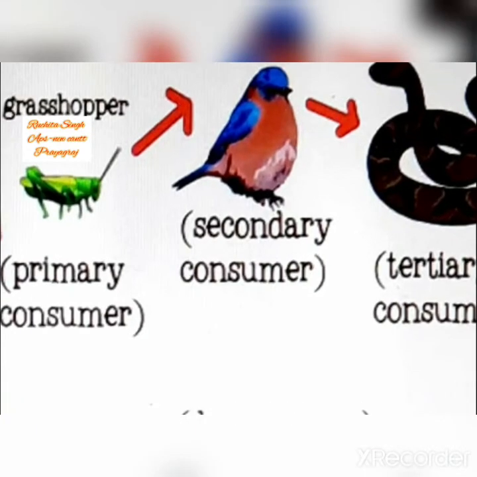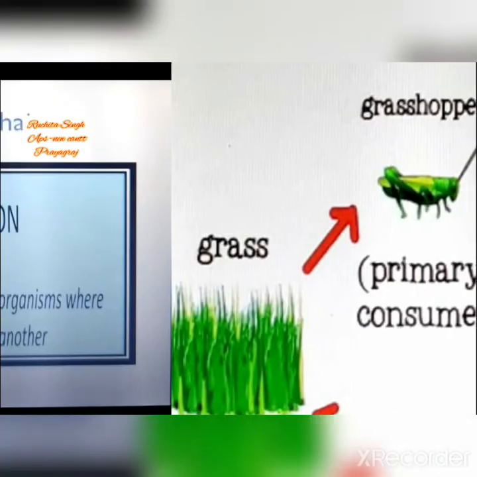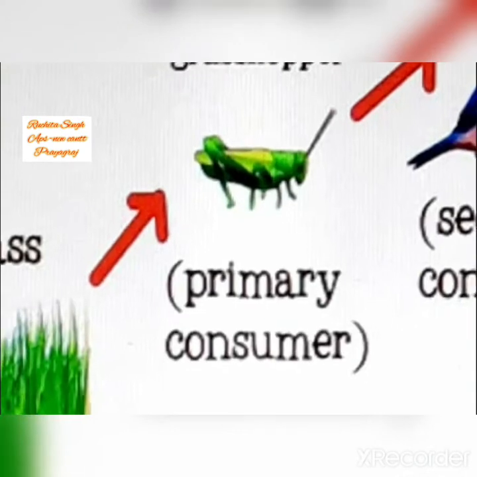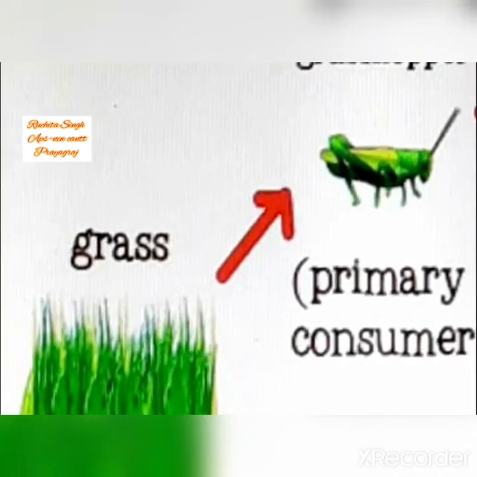And I told you in the explanation of decomposers that when they are consuming the dead and decaying material, they release a very important mineral which mixes with the soil and makes it fertile.